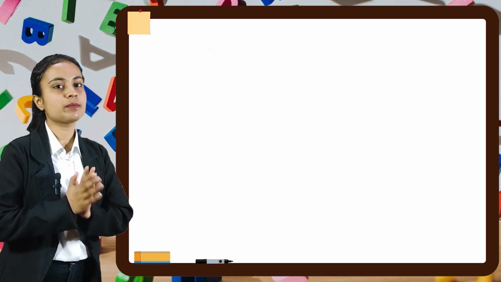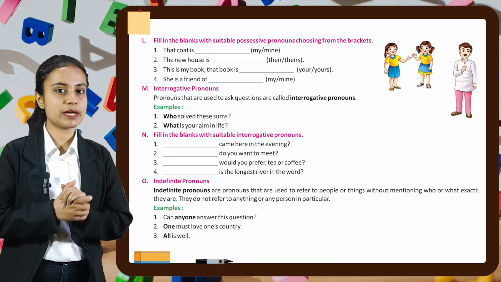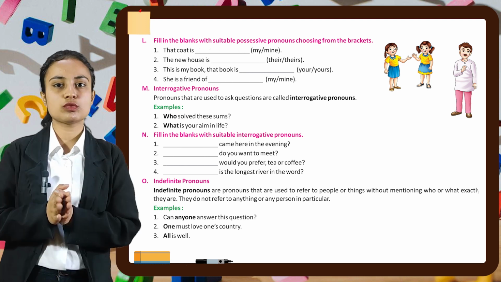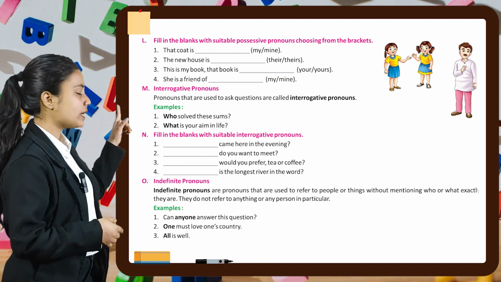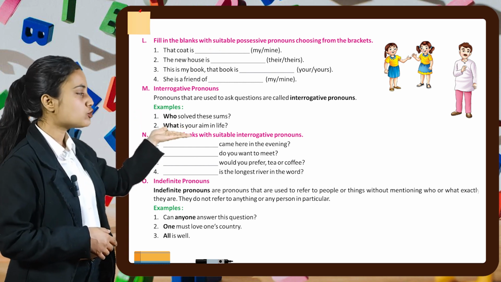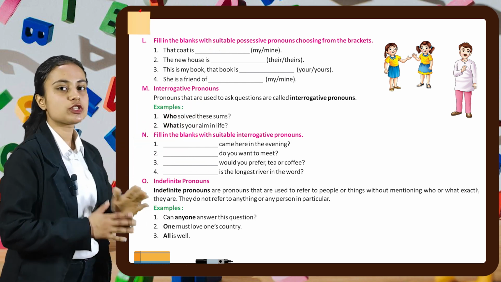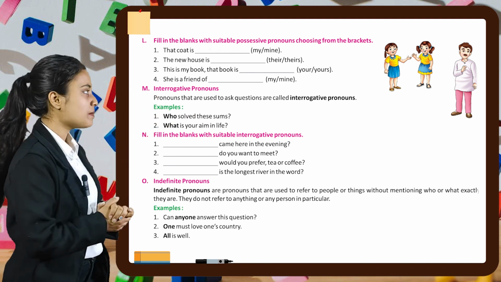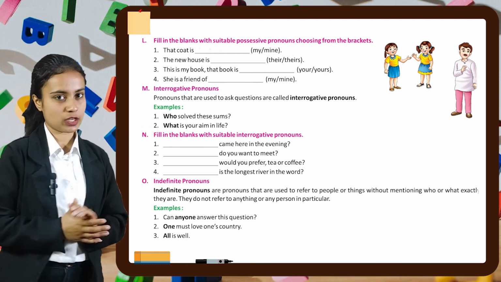Now let's do some questions related to this concept. Here we have to fill in the blanks using possessive pronouns, choosing from the bracket. Let's see the first one. First one is, that coat is dash. So we have to choose between my and mine. Here we'll write, that coat is mine. In the similar manner, you have to do the rest of the parts by yourself.